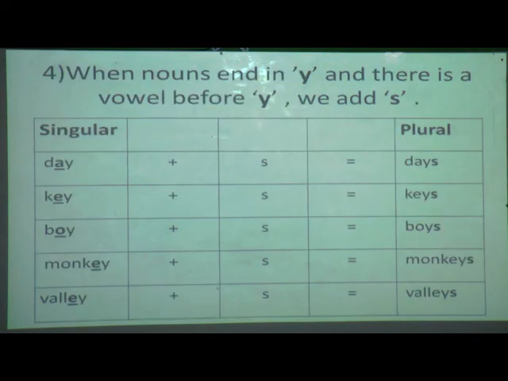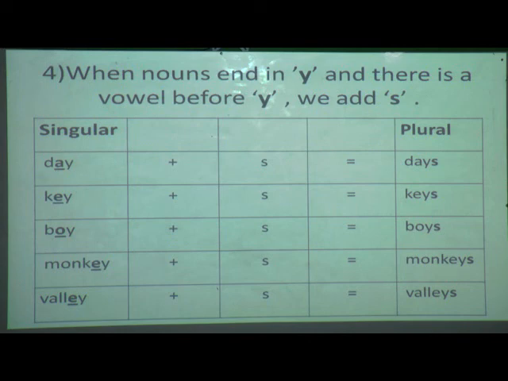Next, now here, when nouns end in Y and there is a vowel before Y. So you know what are vowels? Yes, A, E, I, O, U. So when there is a vowel before Y, nothing you have to do, only you have to add S. Okay students, understood? Again I will repeat: when there is a vowel before Y, we should only add S. So you should be able to recognize whether it is a vowel or a consonant.